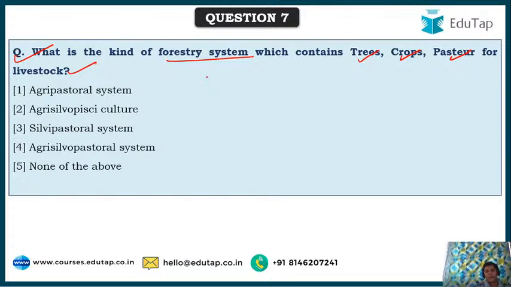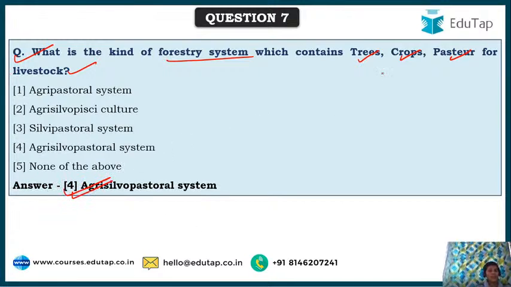I don't exactly remember the year, but yes, this was asked. So friends, what's the kind of forestry system which contains trees, crops, pastures for livestock? Anyone? Okay, Moshimi is saying agri silvi pastoral. Yes, Shailaja, you are also right. Yes, it's agri silvo pastoral system.